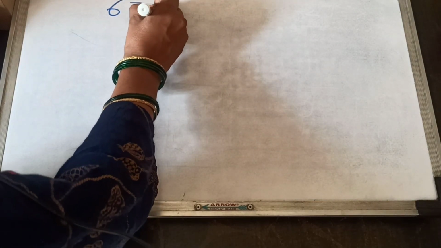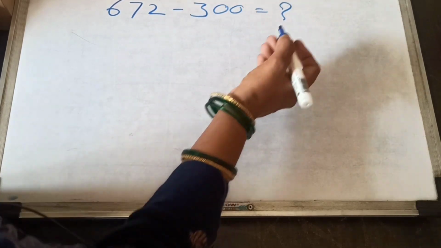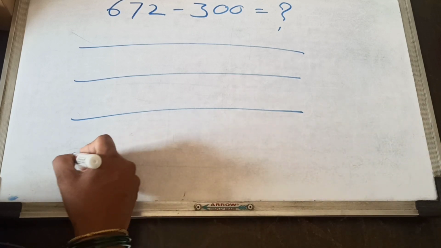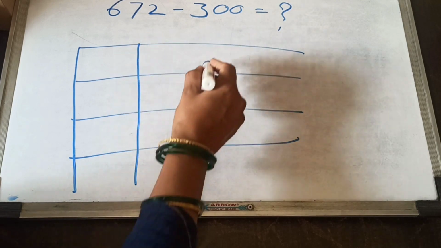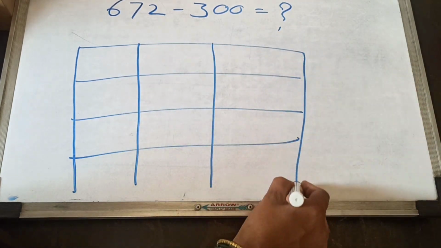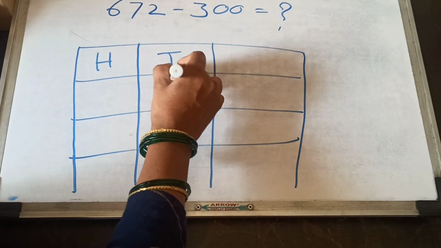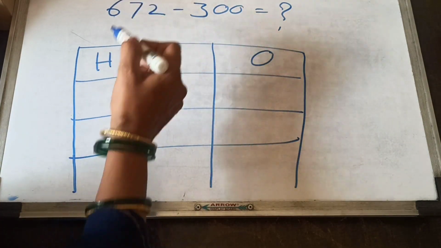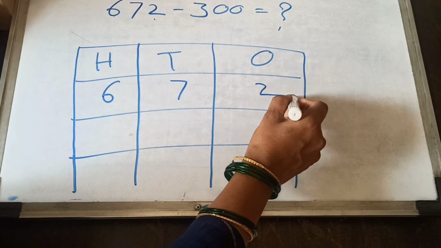Example: 672 minus 300 is equal to how many? Then we form all our numbers in hundreds place, tens place, ones place. This one for hundreds, this one for tens, and this one for ones. H for hundreds, T for tens, and this one O for ones. First one 672: 6 in hundreds, 7 in tens, and 2 in ones place.